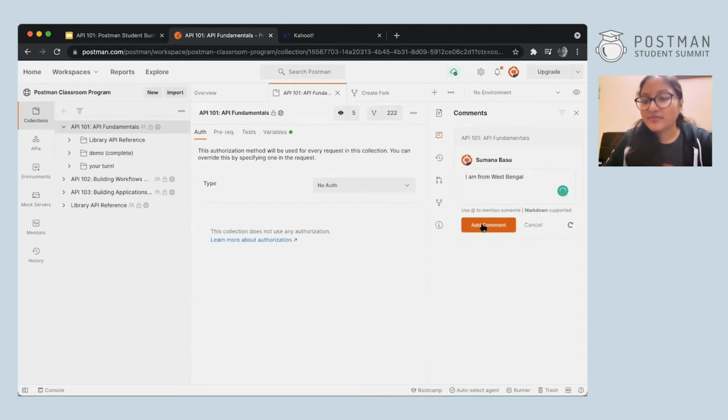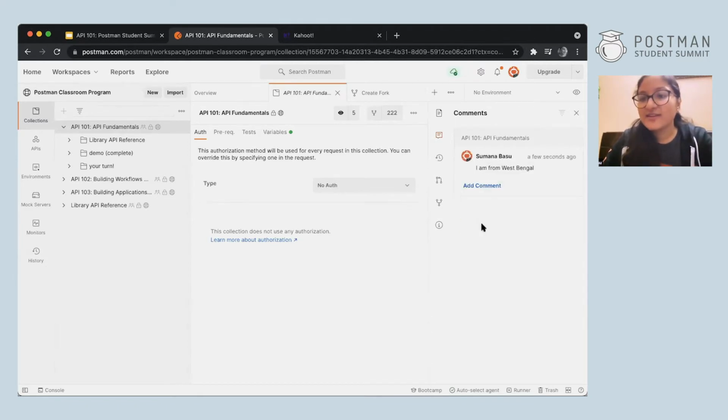You can type it here and just add a comment. So what this is for is that you can collaboratively work in Postman. Like you can share your views, you can see whatever errors are there, and you can work together as a team. So this is another benefit of Postman. So this is what you can do while we are waiting.